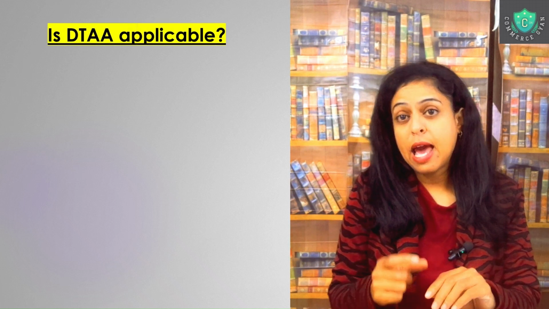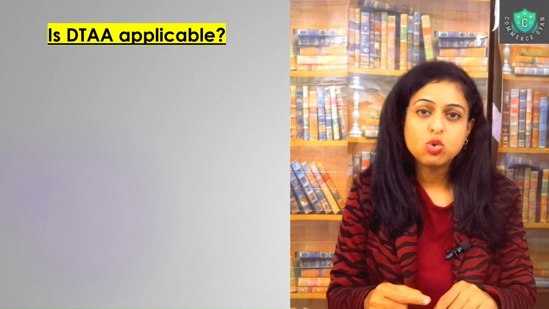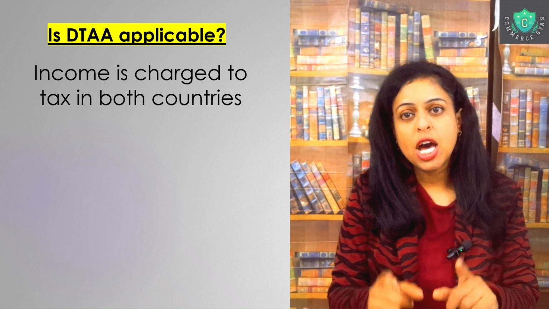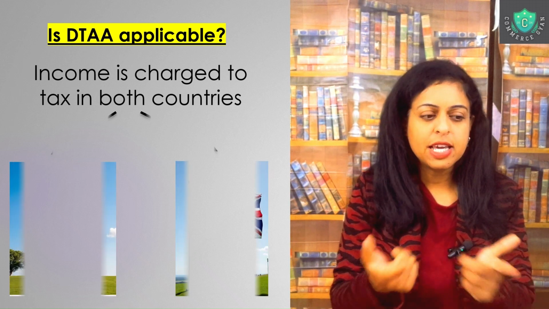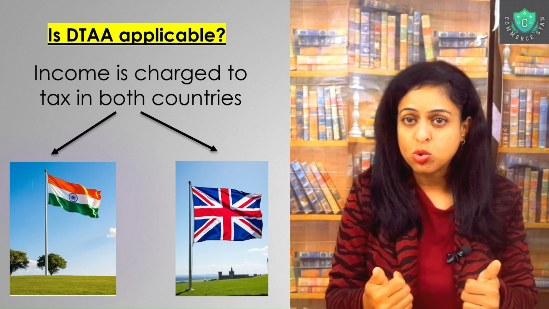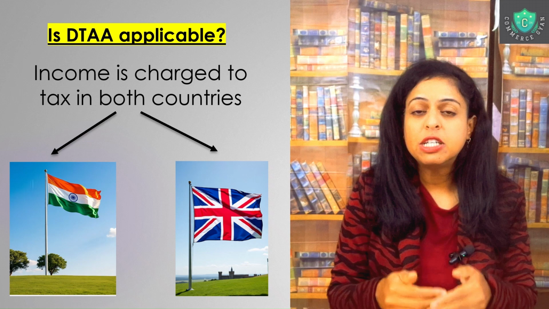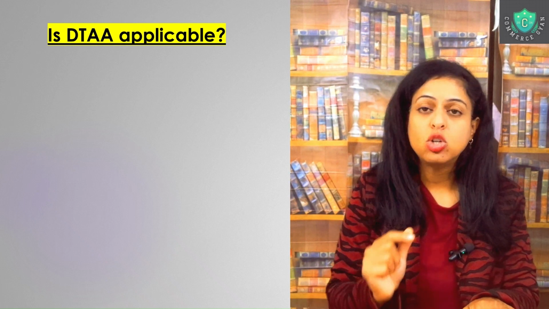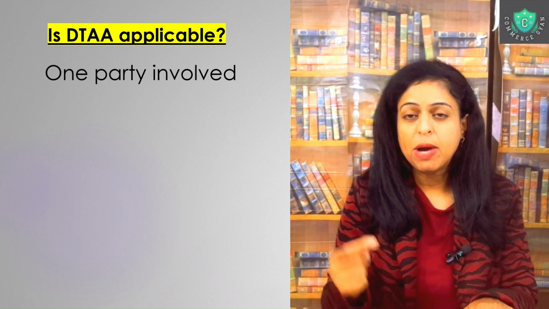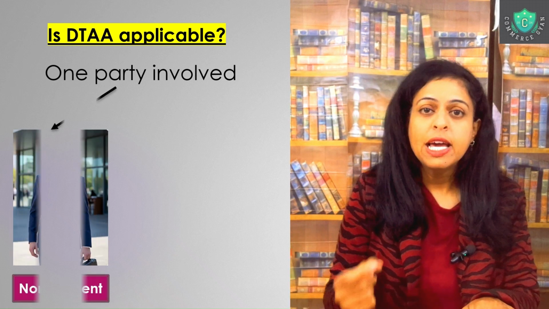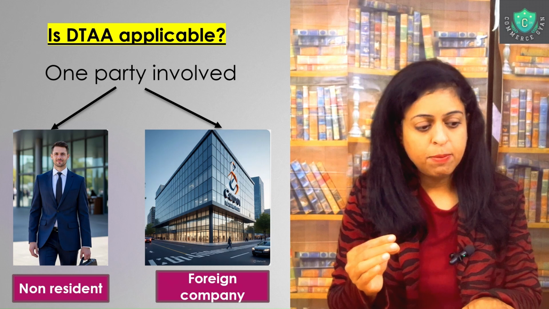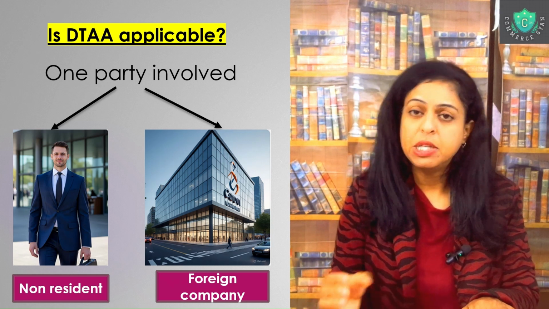When is this DTA applicable? So the applicability of DTA, if you have to take into consideration, happens when you are earning income and this income is chargeable to tax in two countries. So let's take, in this case, it is chargeable in India and the UK also. So both the countries have chargeability of tax on that income. And this DTA becomes applicable when there is one party involved who is actually a non-resident. So it could be an individual, a partnership, any other organization, or a foreign company. So in both these cases, if it is a non-resident person or a foreign company,